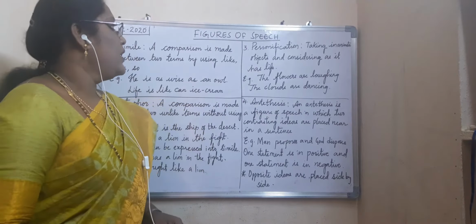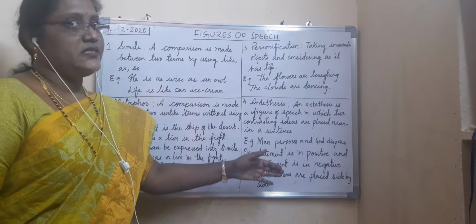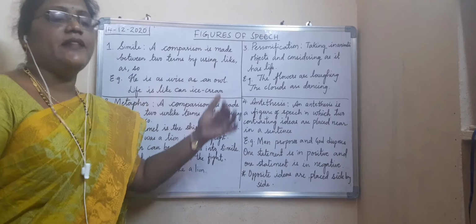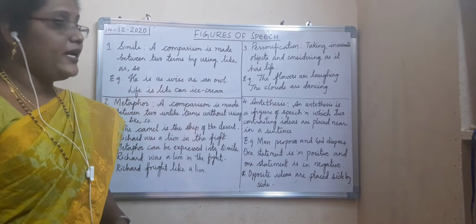Now, simile, metaphor, personification, antithesis. There are more, but I'm going to teach the first four. After that, again, I'll explain the remaining. Okay, so let us see what is a simile. In 8th class, you have come across this word simile, personification and metaphor. So now, what is a simile?